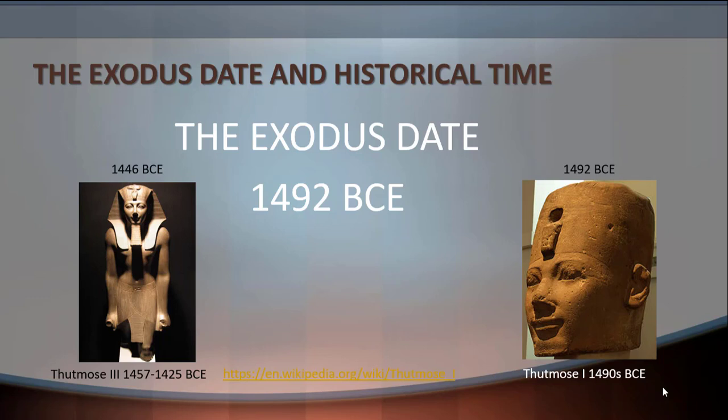And when we get to that date, 1492 BCE, we have some options for the Pharaoh of the Exodus, and it could be Thutmose I and Thutmose III, or maybe Thutmose II. But during this period of time, there's nothing about the Exodus.